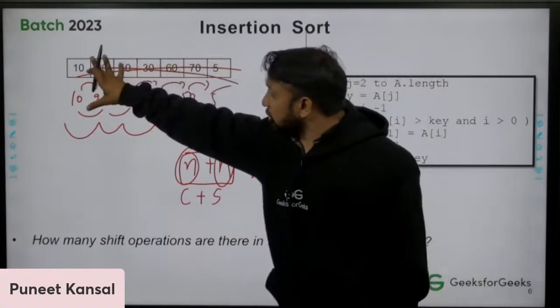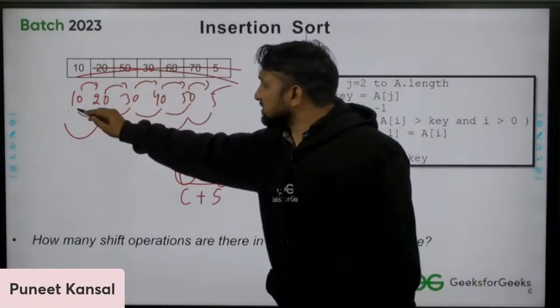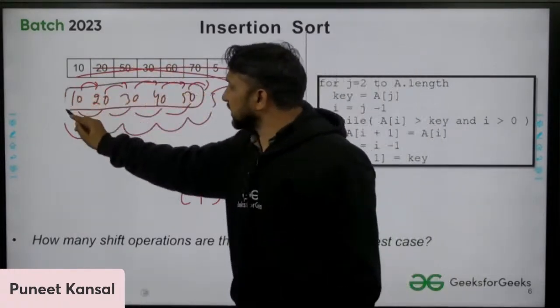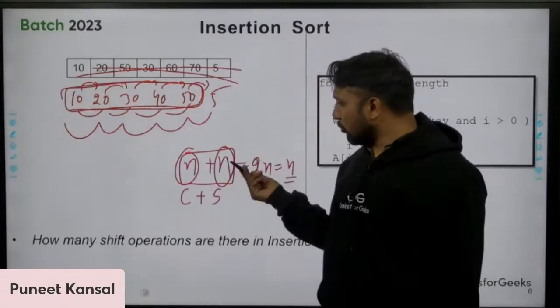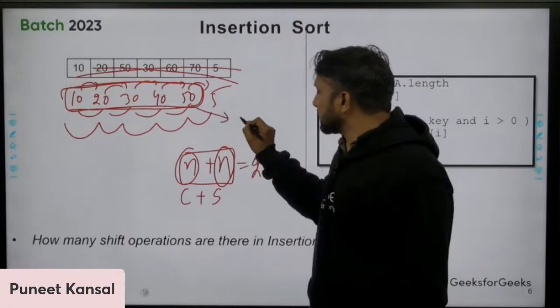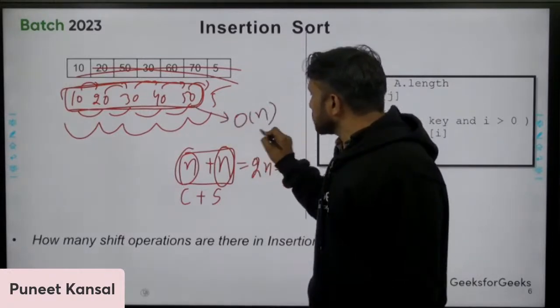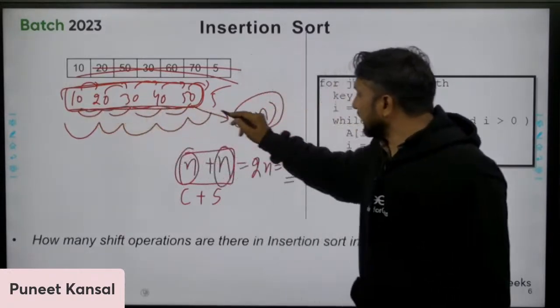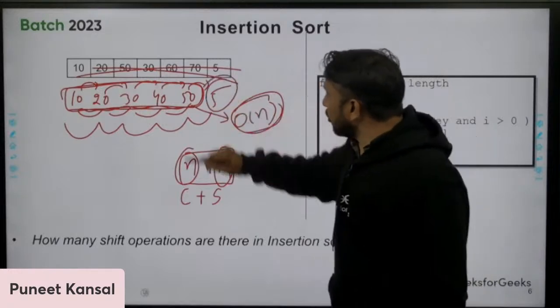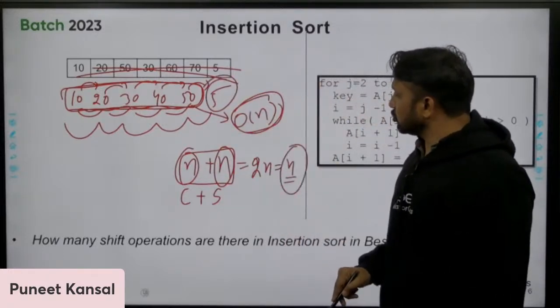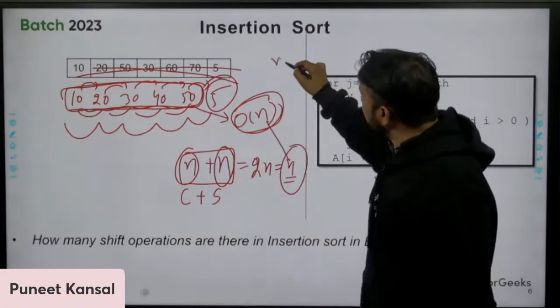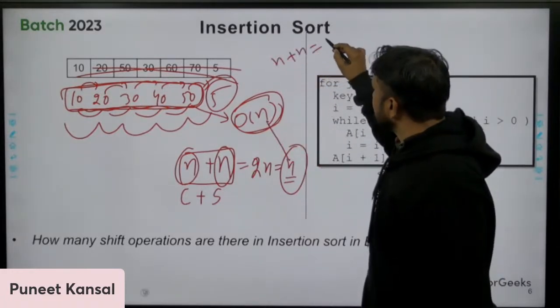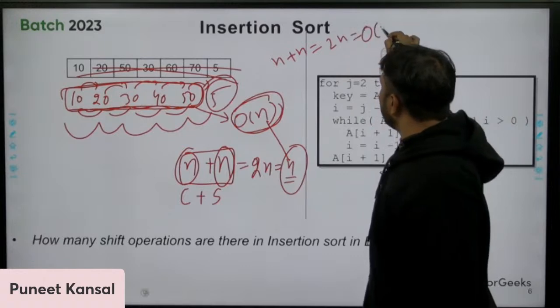And for all other elements, because these are already sorted, we know that best case complexity is n. So all these elements will take n time, and this element will also take n time to get sorted. So total time, you can add this and this: n plus n is 2n, that is order of n.